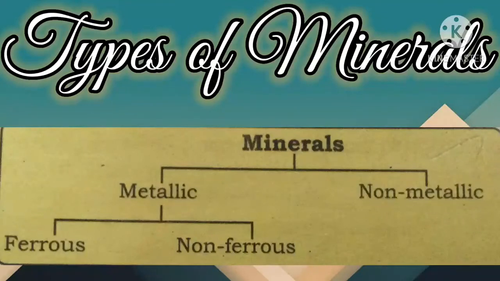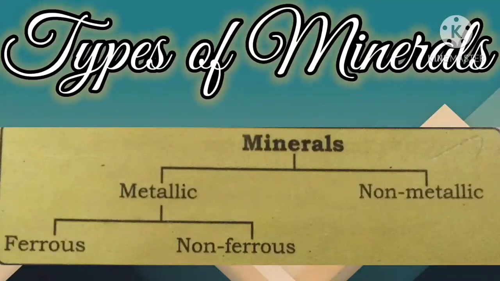So generally minerals are classified into two, metallic minerals and non-metallic. At the same time, metallic minerals can also be classified into two. One is ferrous and another one is non-ferrous. Generally, ferrous minerals contain iron ore with it, but on the contrary, non-ferrous minerals don't contain iron, right?